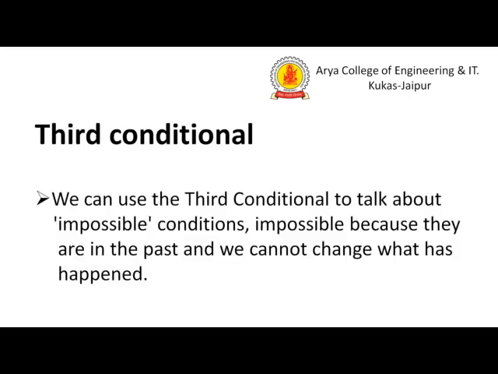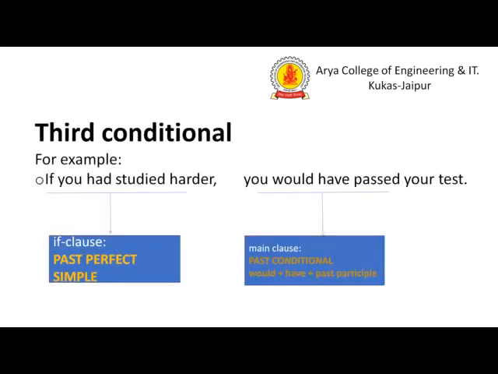Now the third condition, which is called unfulfilled. We can use the third conditional to talk about impossible conditions, impossible because they are in the past, and we cannot change what has happened. Now the third condition with an example and the rule we are applying: if you had studied harder. In the if clause they are using the past perfect, had plus the verb's third form.